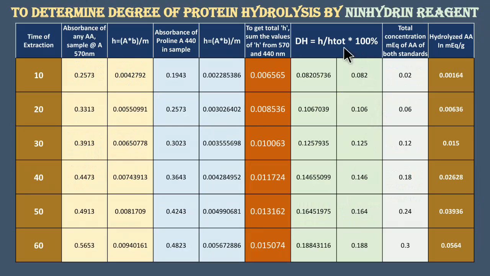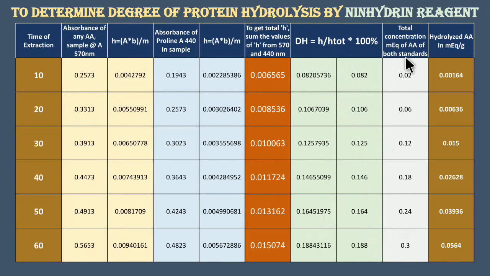So we are going to put that in the denominator and we are going to multiply it by 100. So these are the values we have got after dividing these H values by 8 and multiplying by 100. Now further we have reduced these decimals to 0.082. So these values correspond to these values. So this is the DH which we have considered further.